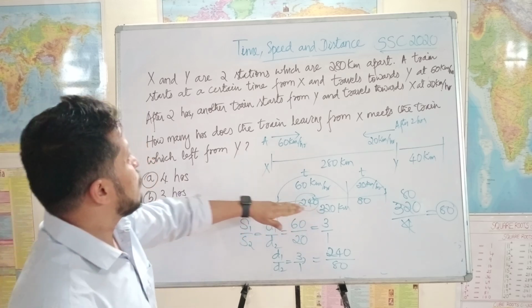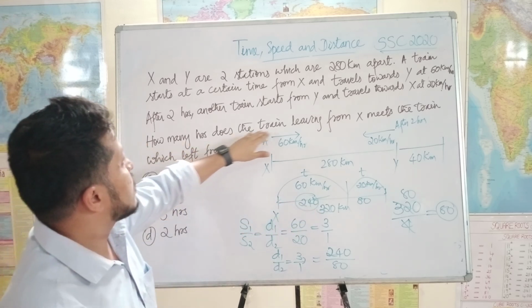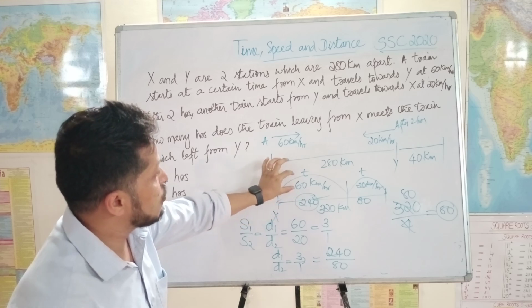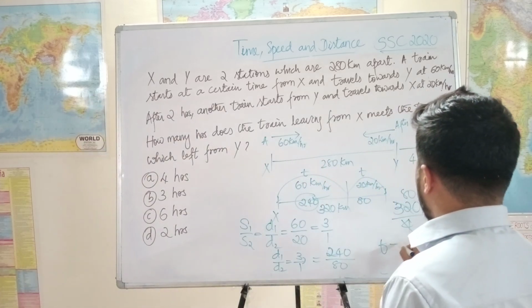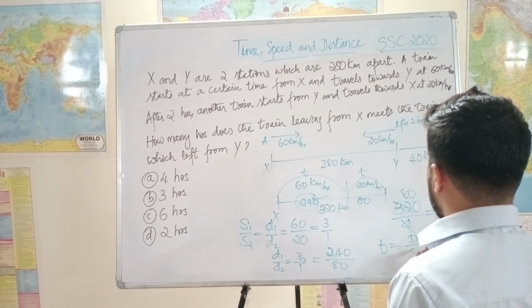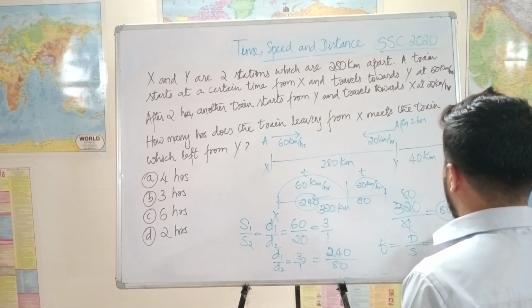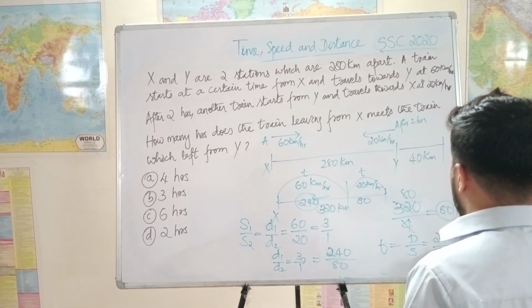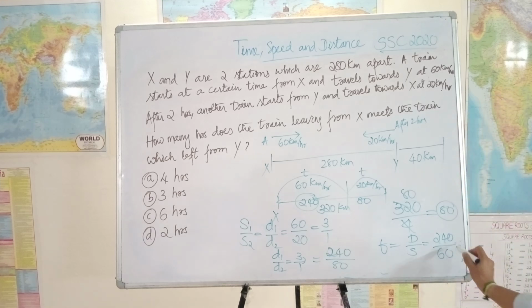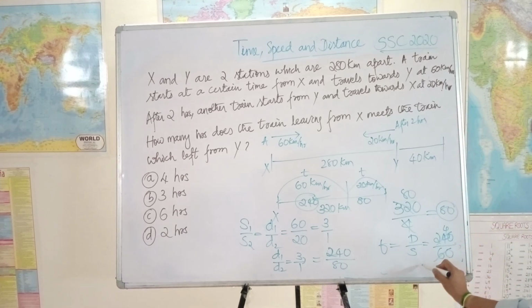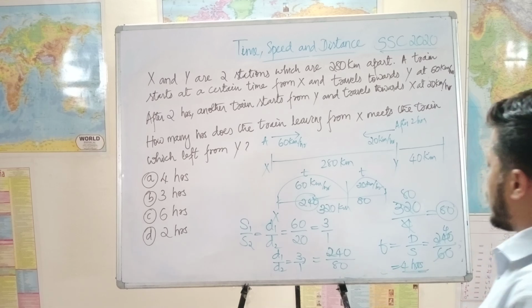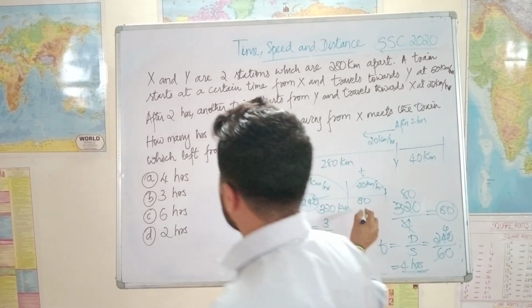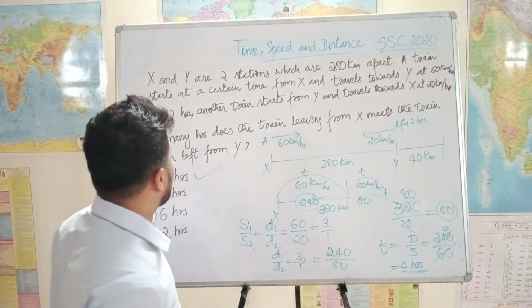So now how many hours does the train take? Now we know the distance and we know the speed. Let's find the time. Time is equal to distance by speed. So distance travelled is 240 and the speed is 60 kilometers per hour, so t is equal to 4 hours. So the train A takes 4 hours to reach this 240 kilometers. So 4 hours, option A is the correct answer.